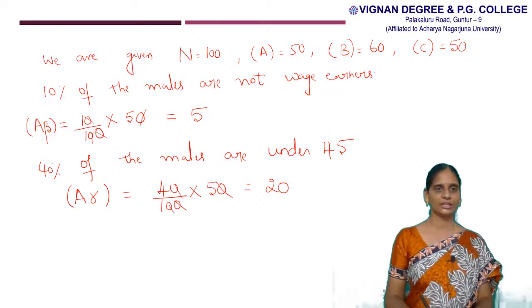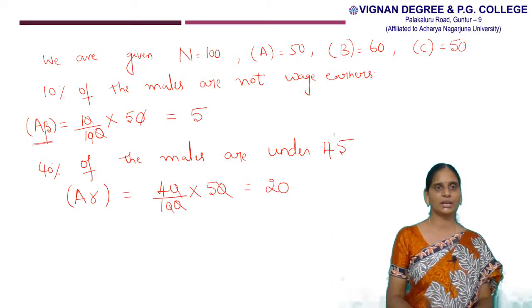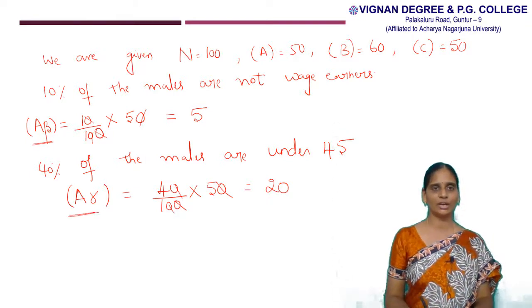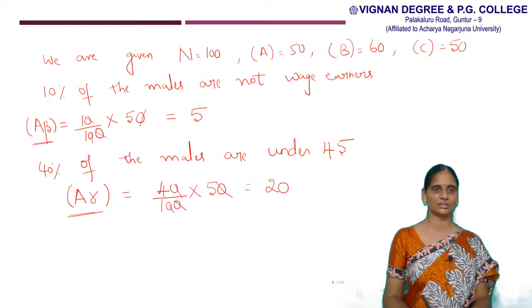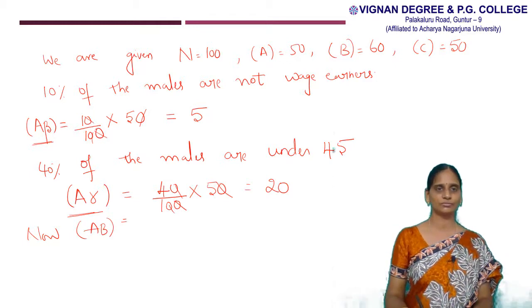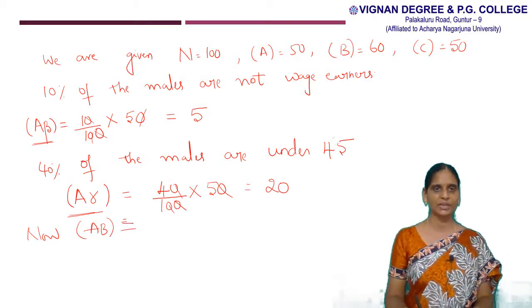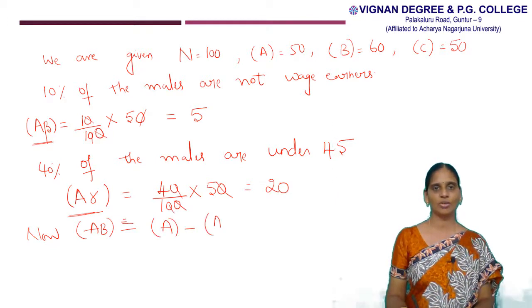Now based on frequency of A beta and frequency of A gamma values, we have to find out the frequency of AB and frequency of AC. Frequency of AB can be expressed as frequency of A minus frequency of A beta.